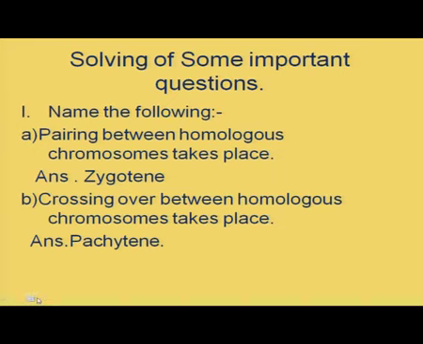Now, coming to some of the important questions to solve. Name the following. Pairing between homologous chromosomes takes place in which stage? Yes, your answer is correct, zygote stage. Crossing over between the homologous chromosomes takes place in which stage? Your answer is of course right, Pachytene stage.